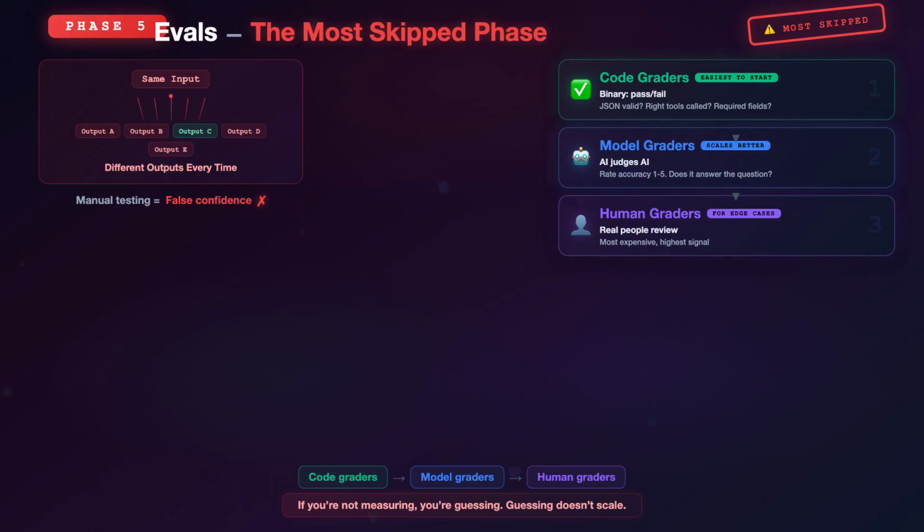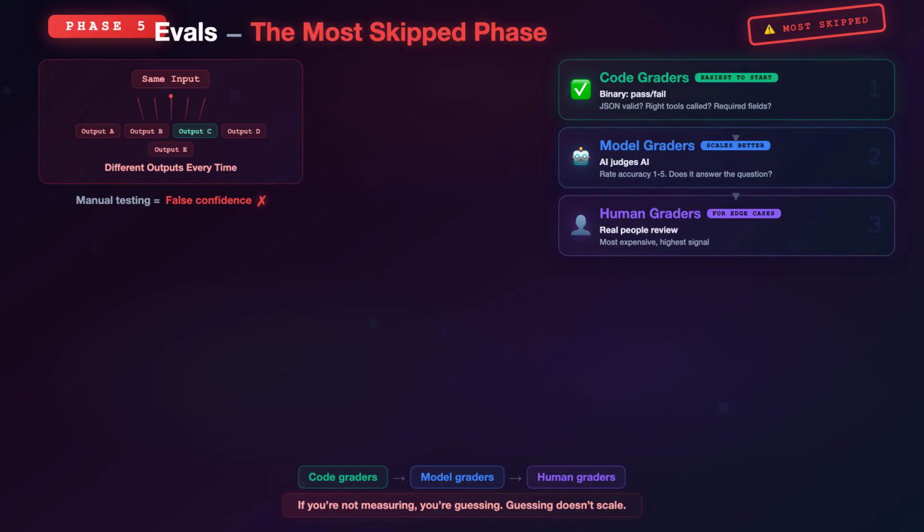Type 2, model graders. You use another AI model to evaluate your agent's output. Rate this response on accuracy from 1 to 5. Does this answer address the user's question? These are probabilistic but scale better than human review. Type 3, human graders. Real people reviewing agent outputs. Most expensive but highest signal. Use these for edge cases and calibrating your model graders.